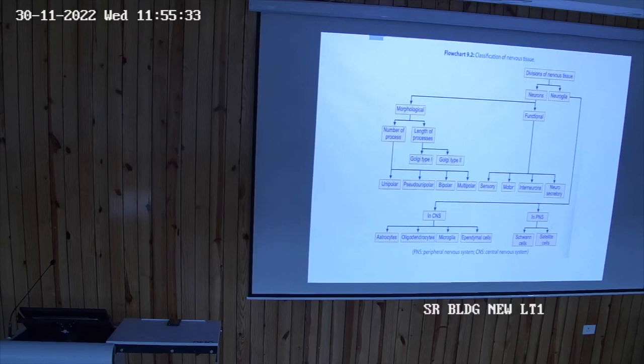Flat cells. So they protect the neurons as well as take part in conduction of the impulse. These are called the satellite cells. So these are the different types of neuroglial cells.